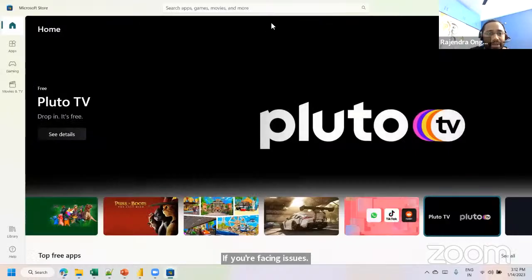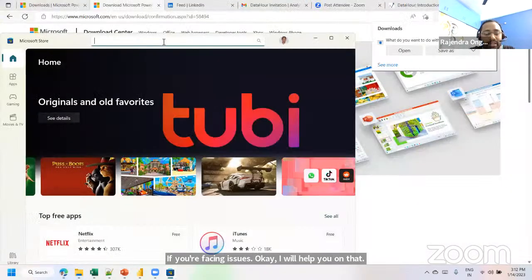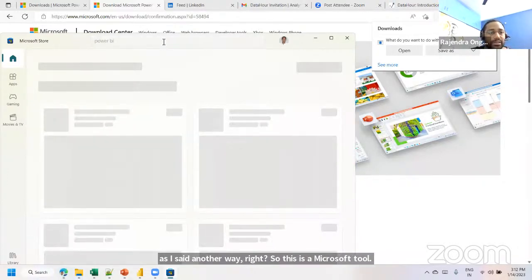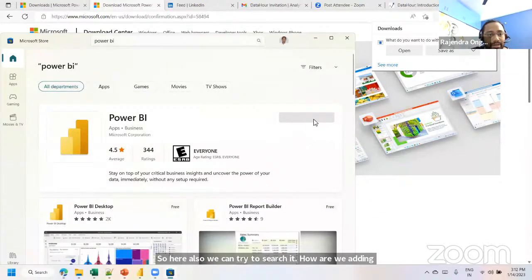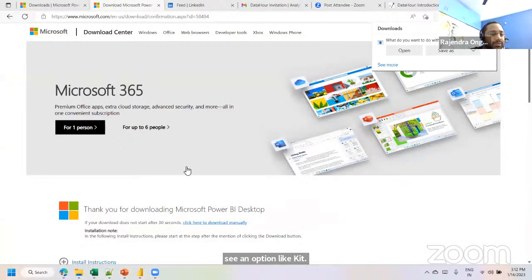So as I said, another way, right? This is the Microsoft Store. Here also we can search for it. Search for Power BI Desktop installer, and get the software, which is a free one. Okay, open it. I have already installed it, so you can see an option like Get. So two approaches: one is from the Microsoft Store, we can install this software. Another one is the link which I have shared with you, which we can use for the installation process.